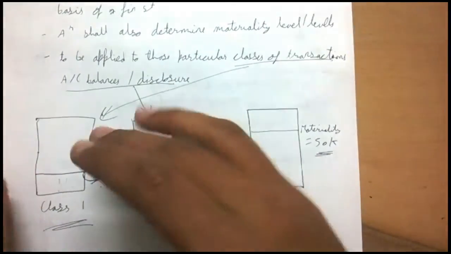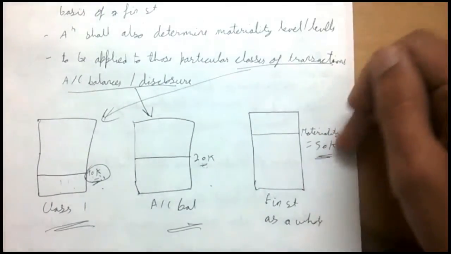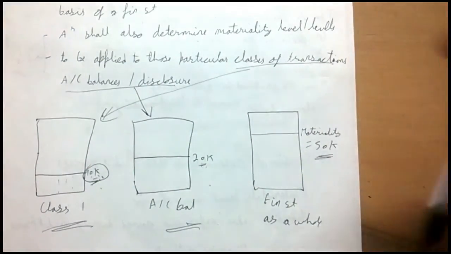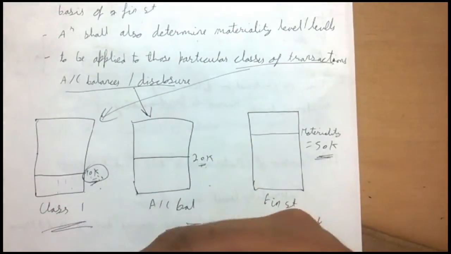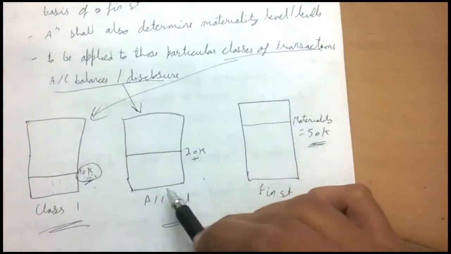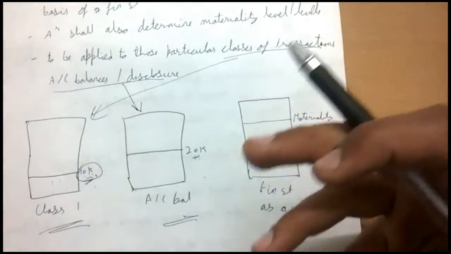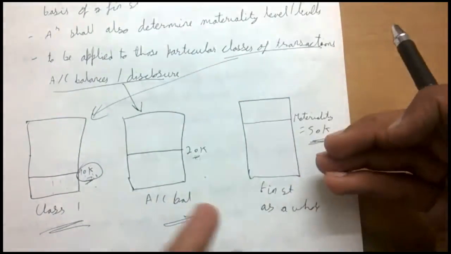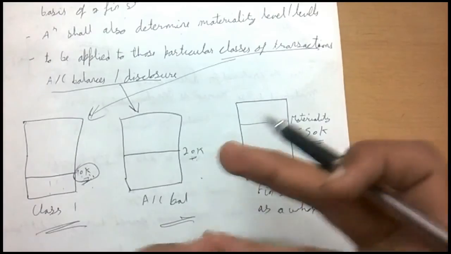For these classes of transaction, the auditor feels that the materiality should be at a lower level, because the materiality for the whole financial statement is 50,000, but the auditor may think that for these transactions materiality should be at a lower level. Even an amount of 10,000 may affect the user's decision, so we shall keep it at a lower level. For these account balances, we think that it should be kept at a lower level. So by this case, we're trying to say that even if you are setting the materiality for the whole financial statement, you still have an option to keep it at a lower level for particular classes of transaction, account balances, or disclosures. So let's read it from here.